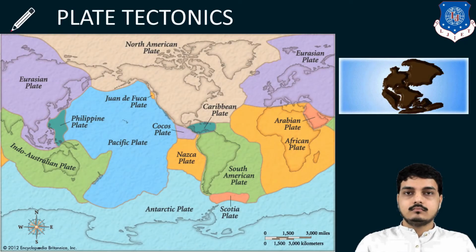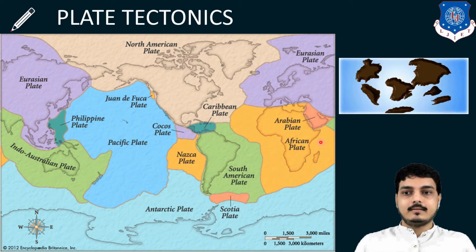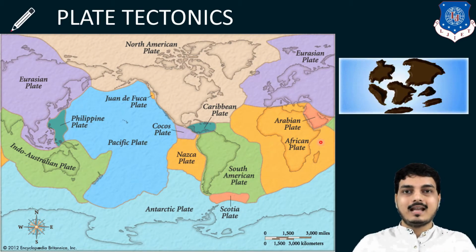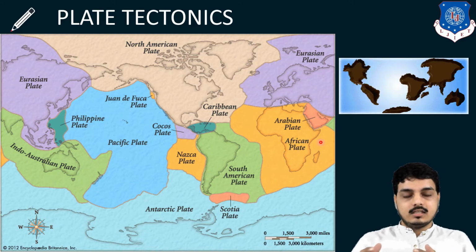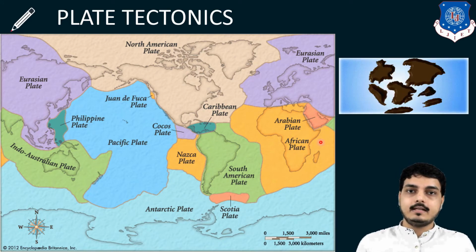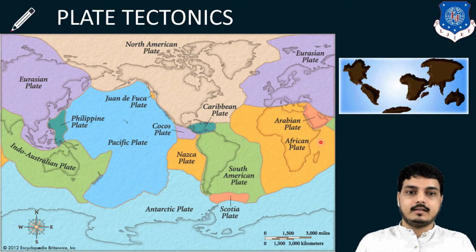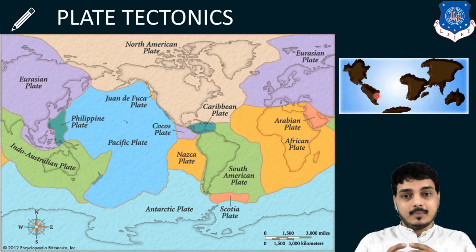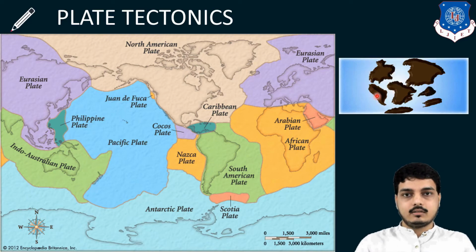Now about plate tectonics. Have you heard about plate tectonics? These are the major tectonic plates which have now been separated. Earlier it was a giant plate, and later the movement of the plate occurred due to convective currents flowing below the mantle, and these plates shifted. As you can see in this GIF, the plates are being separated in different forms. So what is plate tectonics?